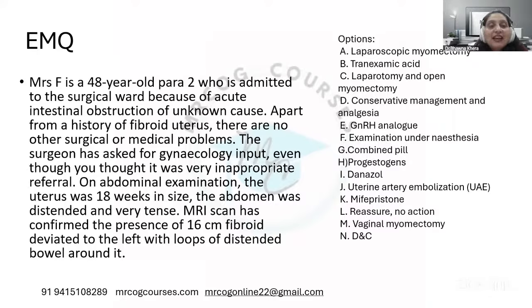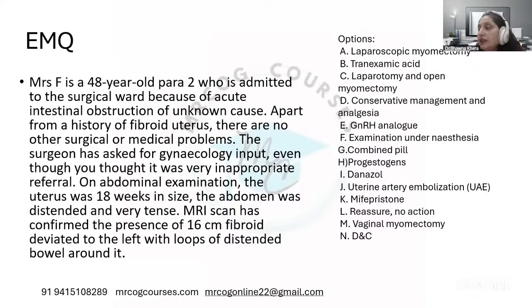Mrs. F is a 48-year-old para 2 who is admitted to the surgical ward because of acute intestinal obstruction of unknown cause. Apart from a history of fibroid uterus, there are no other surgical or medical problems. The surgeon has asked for gynecology input, even though you thought it was a very inappropriate referral.